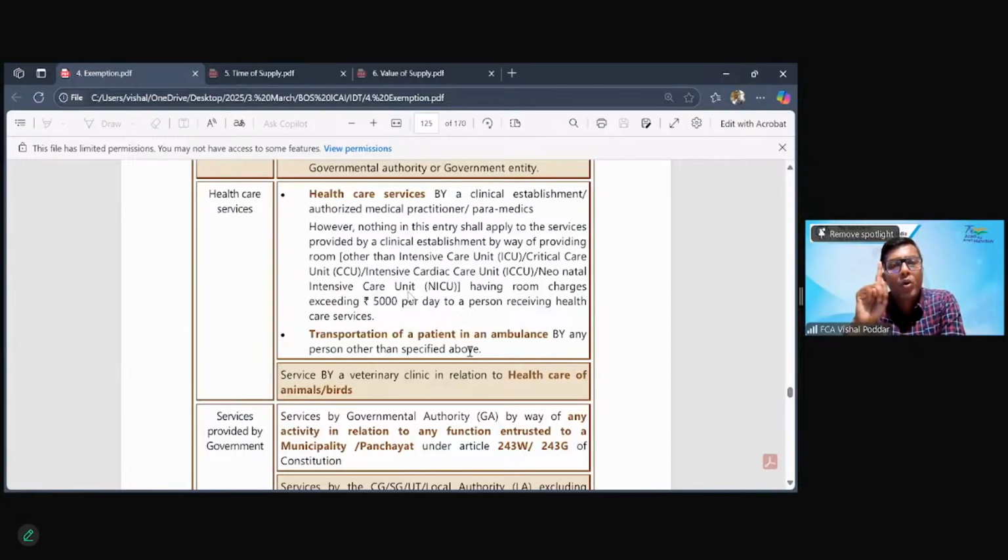First is the hospital. Second is the doctor. Or third is the paramedic. So any of these three should be giving the service. Now for hospital, they have used the word clinical establishment, which they have defined to say hospitals, nursing homes, or OPD clinics. All these are covered in clinical establishment. Second, for doctors, they have used the word medical practitioners, means same like how we chartered accountants have to register with our institute so that we get the certificate of practice. Similarly, those who are registered with their respective councils.